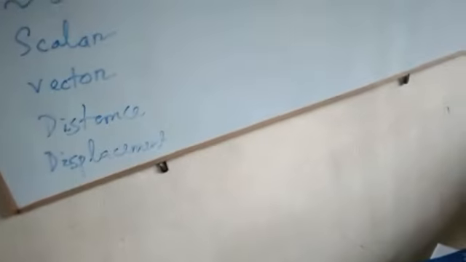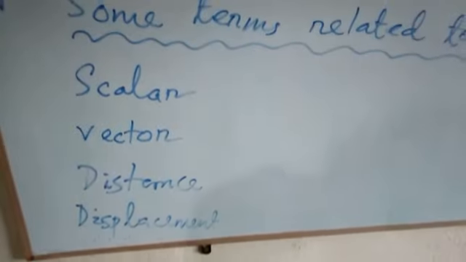Today we also discuss some of the terms related to motion. The first one you find here is motion and rest, also the terms related to it, as I already explained to you. I will now explain what is a scalar, vector, distance and displacement. These are some more terms related to motion.